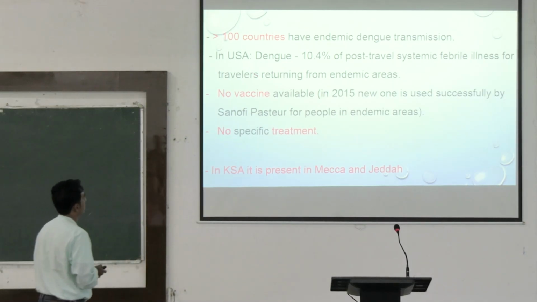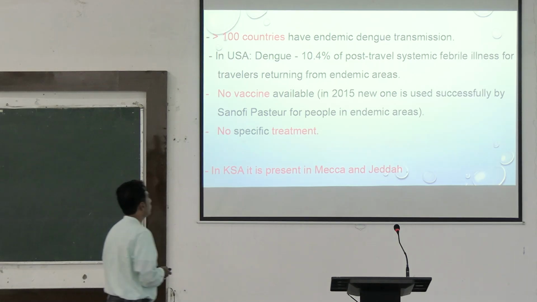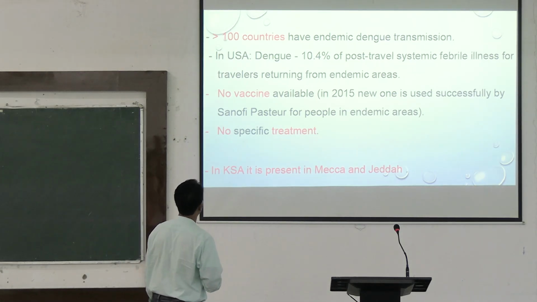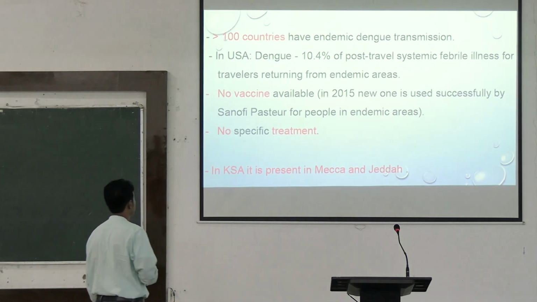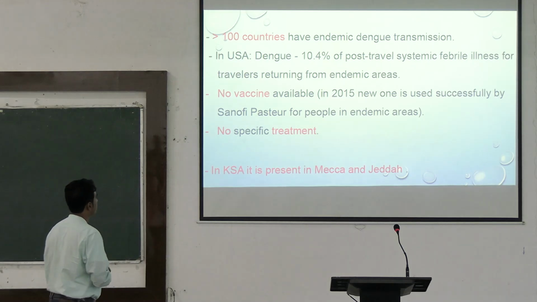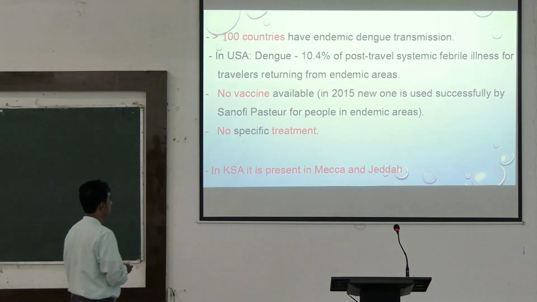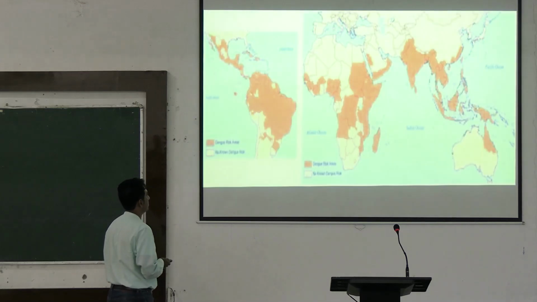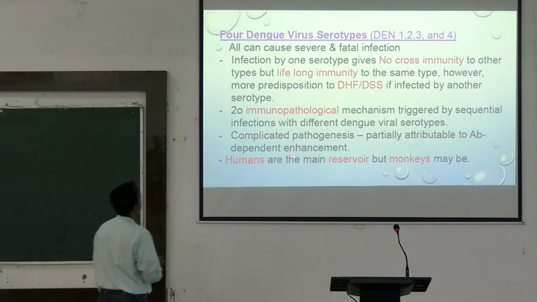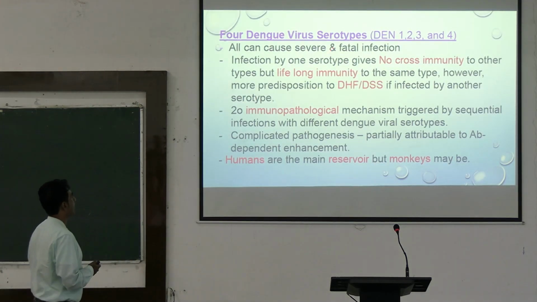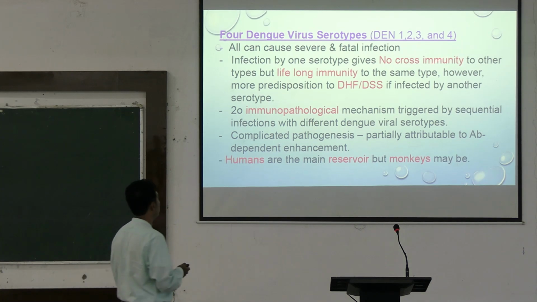In USA, 10.4% of the post-travel systemic febrile illness occurs in travelers returning from endemic areas. Still there is no specific treatment. Vaccine is being developed and only symptomatic treatment is done. Okay. There are 4 dengue virus serotypes, dengue 1, 2, 3 and 4.